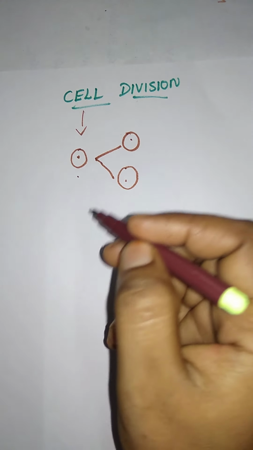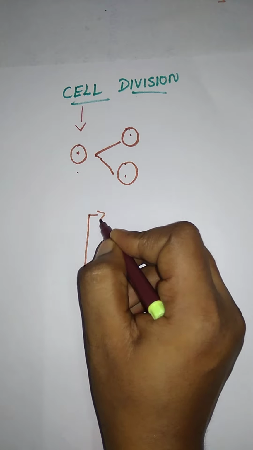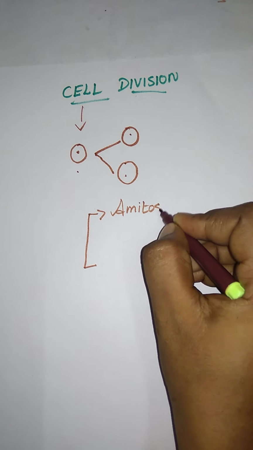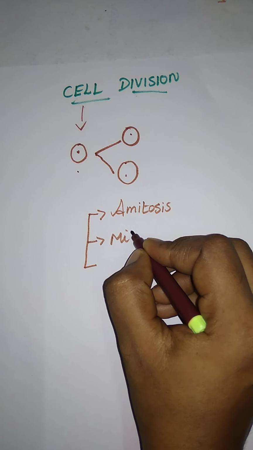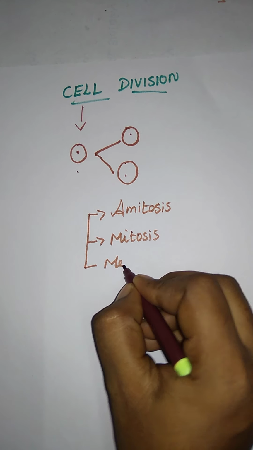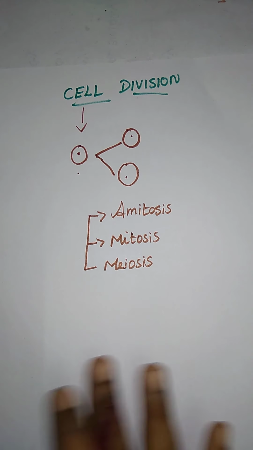Cell division majorly comes under three major types. The first one is amitosis, the second one is mitosis, and the third one is meiosis. So these are the three major types of cell division.